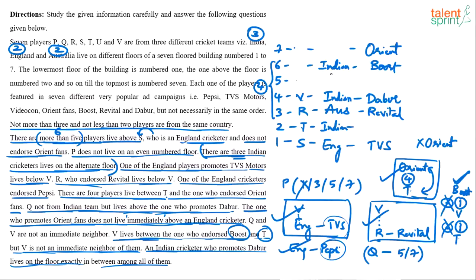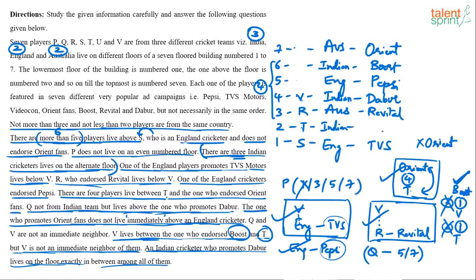See, now, can this be England? Can 7th floor be England? No, because England player promotes Pepsi. This is Orient. So England has to come here. So 2 England are done, 3 Indian are done. This one has to be Australia. And this England guy promotes what? Pepsi. Yes or no? So this point also is used now.